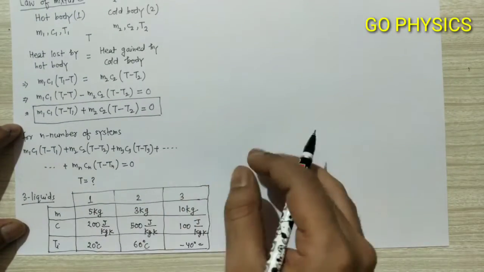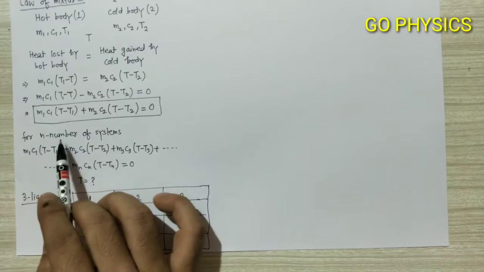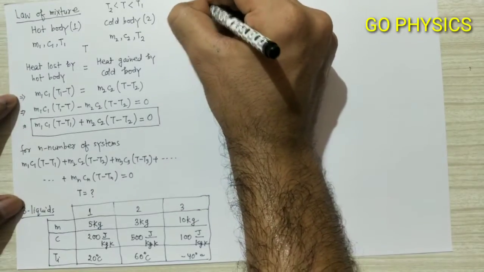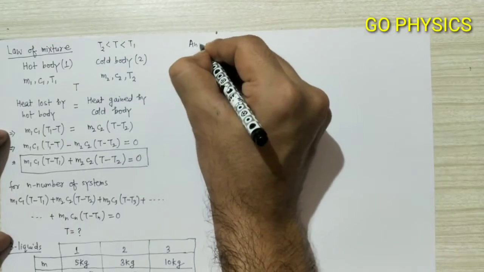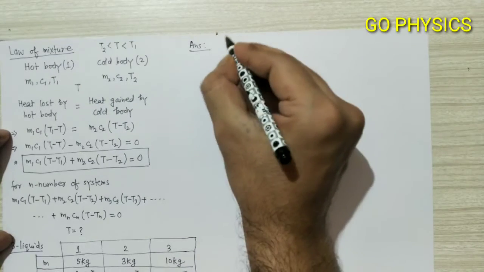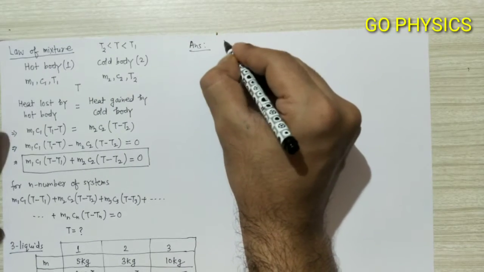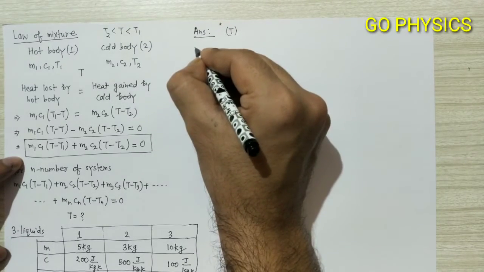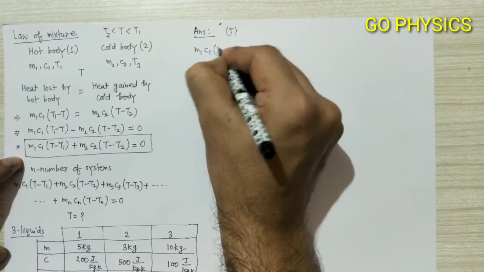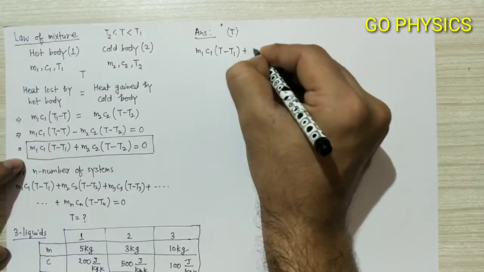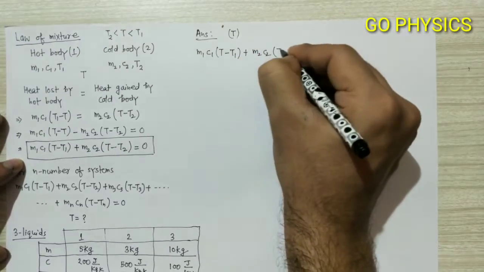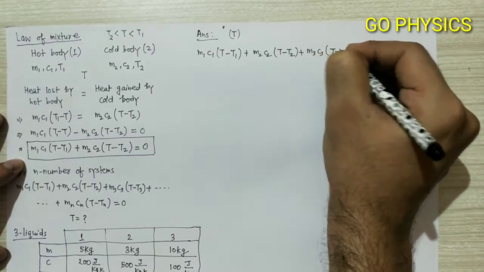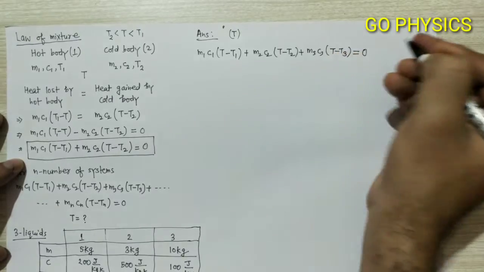To get the answer we will apply the formula for n number of systems. We will assume that the final temperature of the liquids, or the final temperature of the system, is T. Now we will apply the formula: m1 c1 (T minus T1) plus m2 c2 (T minus T2) plus m3 c3 (T minus T3) equal to 0.